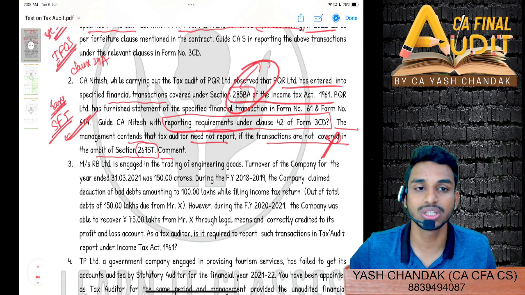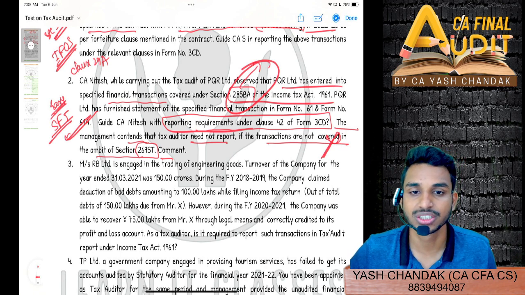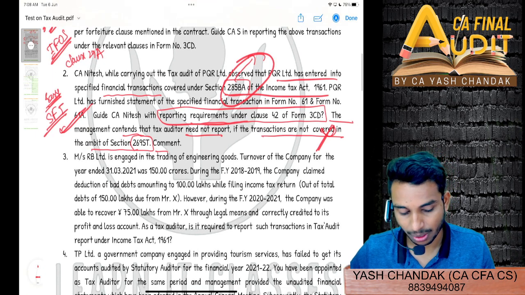So 10 lakh is not the only limit. Okay? Then Lakshmi. Yes, sir. Other limits are also there, other amounts.